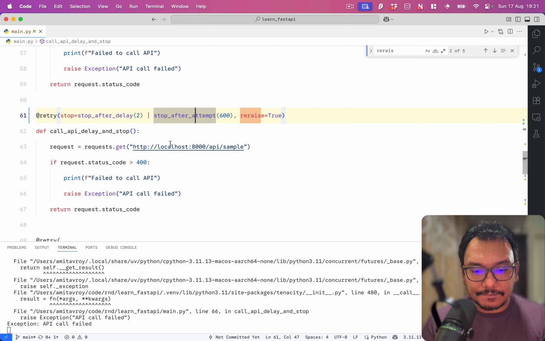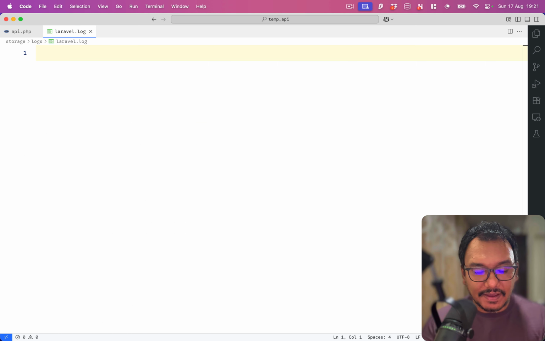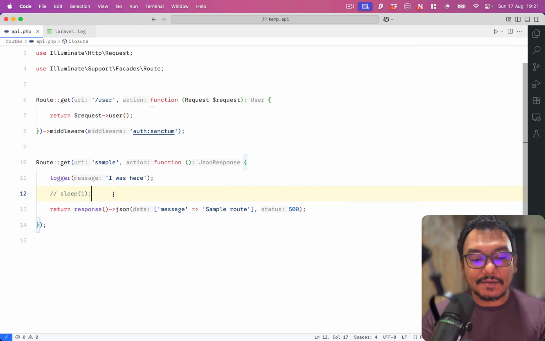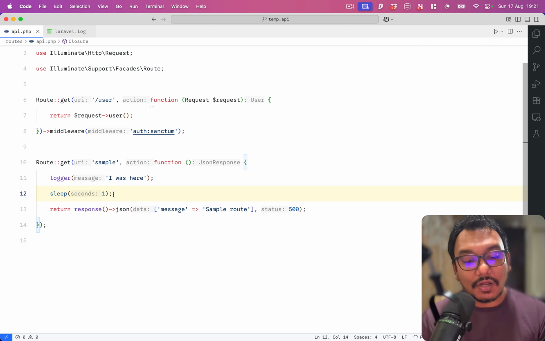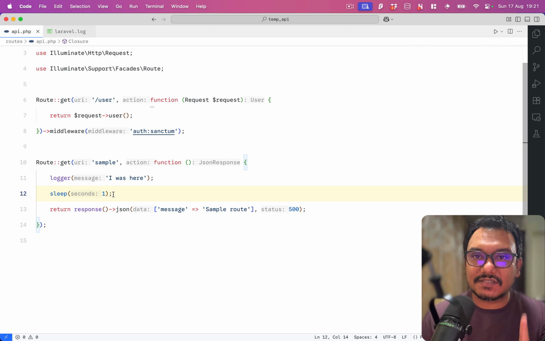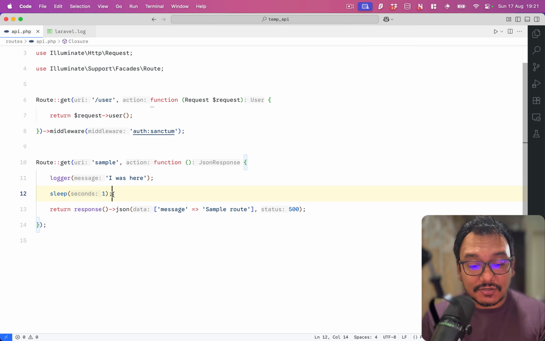Even for that matter, let's just say in this API I have this sleep. So I will switch it on. What the sleep function does in PHP is it will wait for a second before it continues to execute. So I'm adding a delay. Okay, if you're not familiar with PHP, I'm adding the delay.